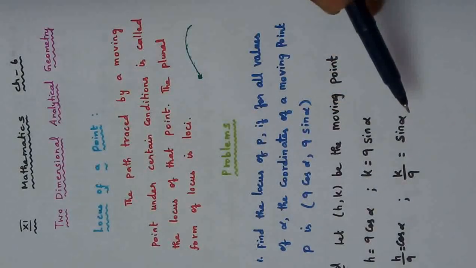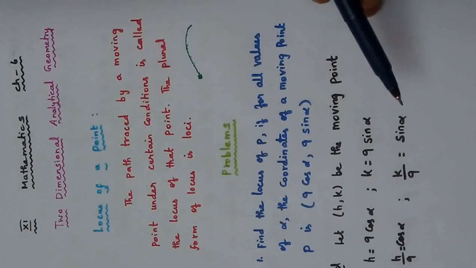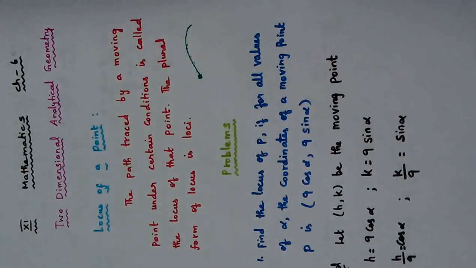Now we have two values, cos alpha and sin alpha, and we are going to seek the help of trigonometry. Even though we have not covered the topic trigonometry in 11th standard, you have studied it in your 10th standard and you know the basic formula. Cos square alpha plus sin square alpha, what is the answer? Can you guess? Cos square alpha plus sin square alpha is equal to 1. So we are going to use that condition here.